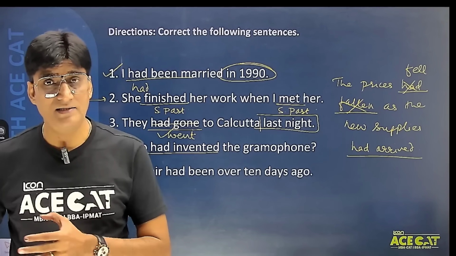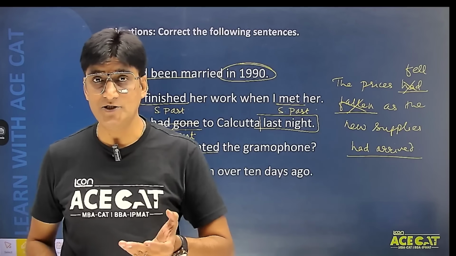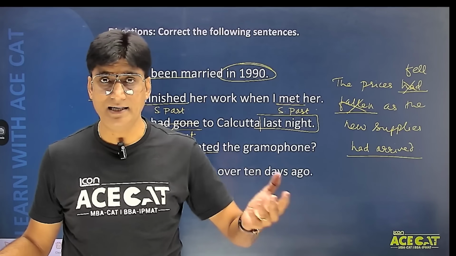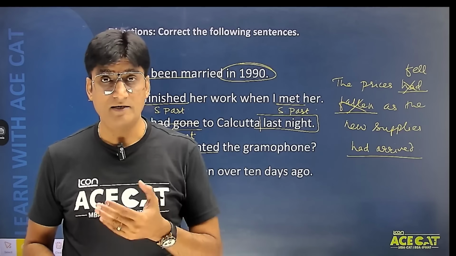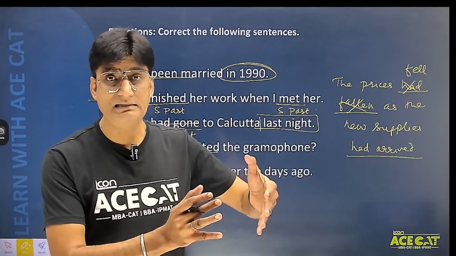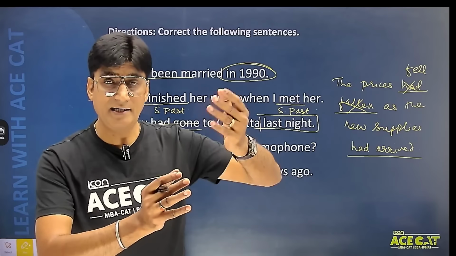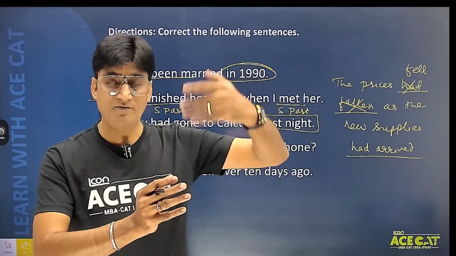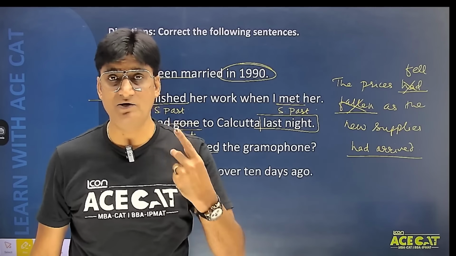For example, if we just want to show that something happened in the past, use simple past tense. For example, if I say I studied in Karnataka, so when I say I studied in Karnataka, मैंने पढ़ाई की थी, so that becomes an example of simple past. But for example, if I want to show that something got over, something got completed in the past before a particular time, तो past में किसी particular time के पहले कोई काम पूरा हो चुका था. So if I want to focus on the completion of the work before a particular time in the past, in such a scenario, we should use past perfect tense.